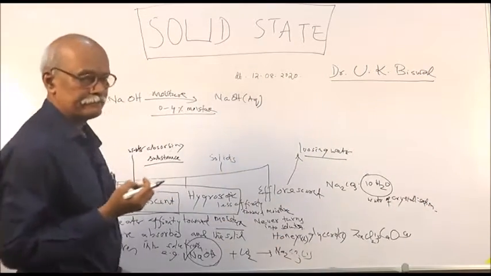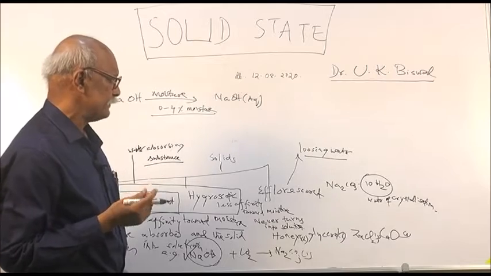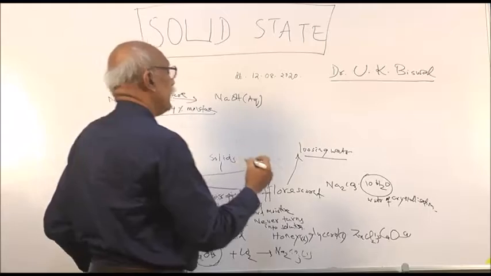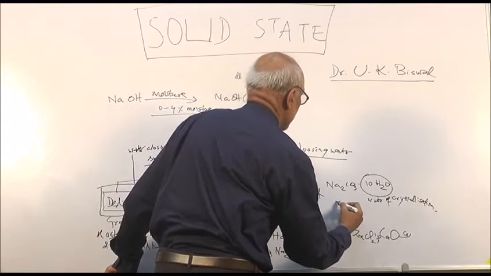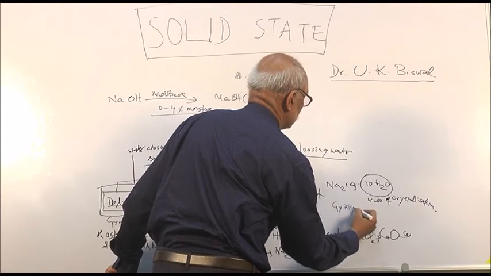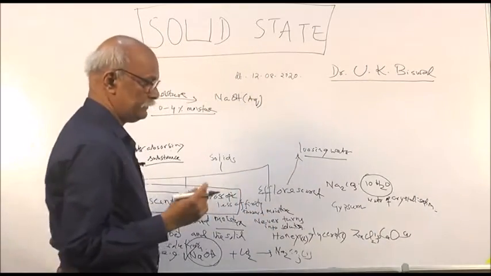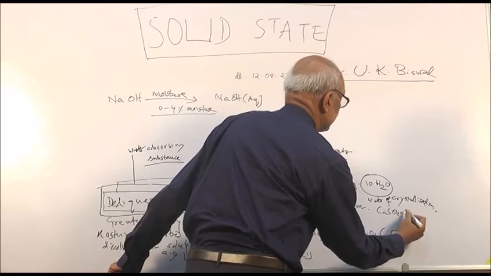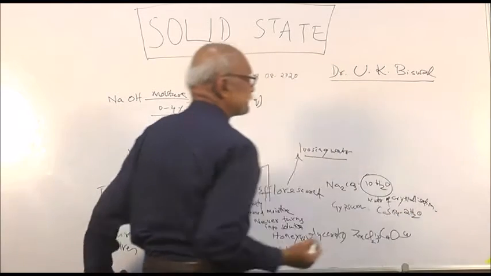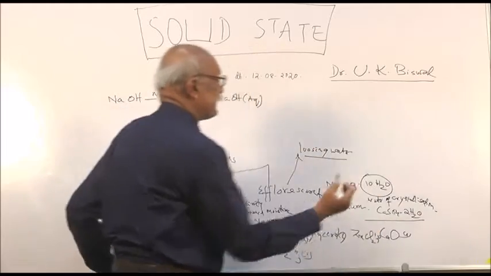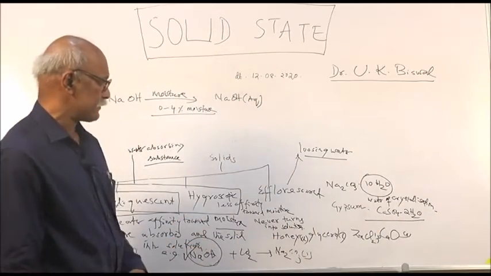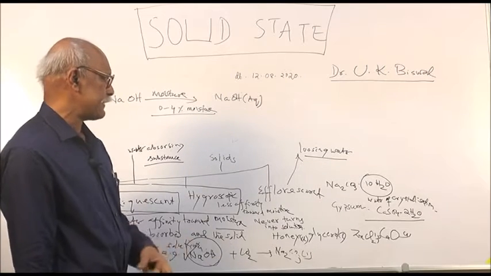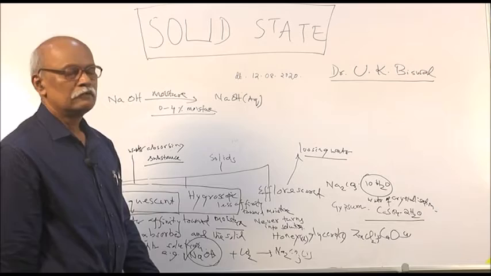So these solids, hydrated solids, lose water on exposure to the atmosphere or surroundings. Another example you can take is gypsum salt, calcium sulfate 2 water. All these are hydrated salts. This calcium sulfate 2 water becomes dried or anhydrous. Dried means anhydrous.